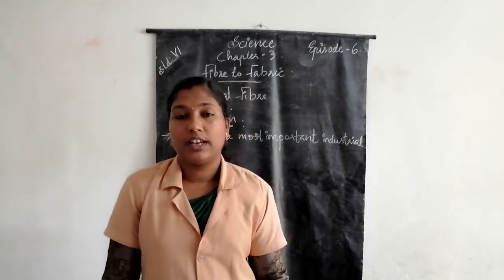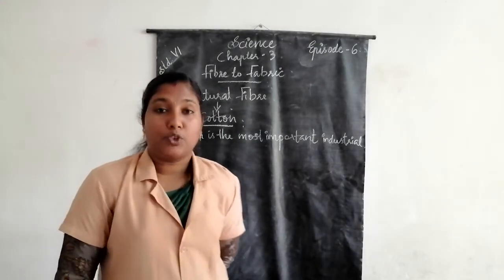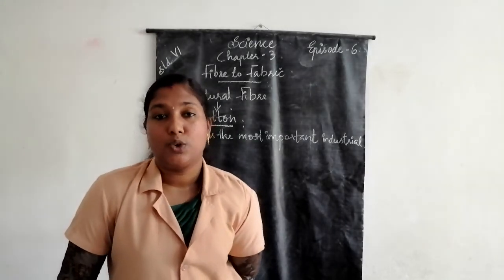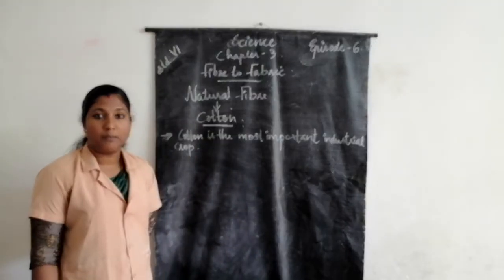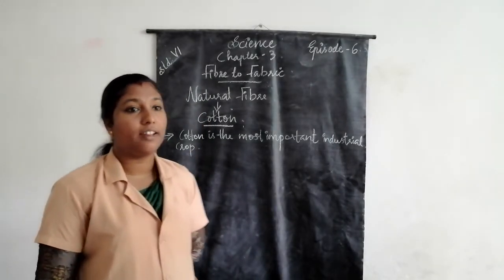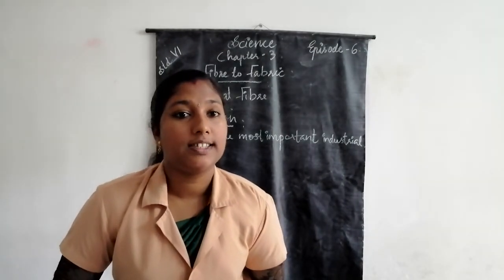Do you know the names of the states? Maharashtra, Gujarat, Punjab, Rajasthan, Tamil Nadu and Madhya Pradesh. These are the states where cotton is grown.